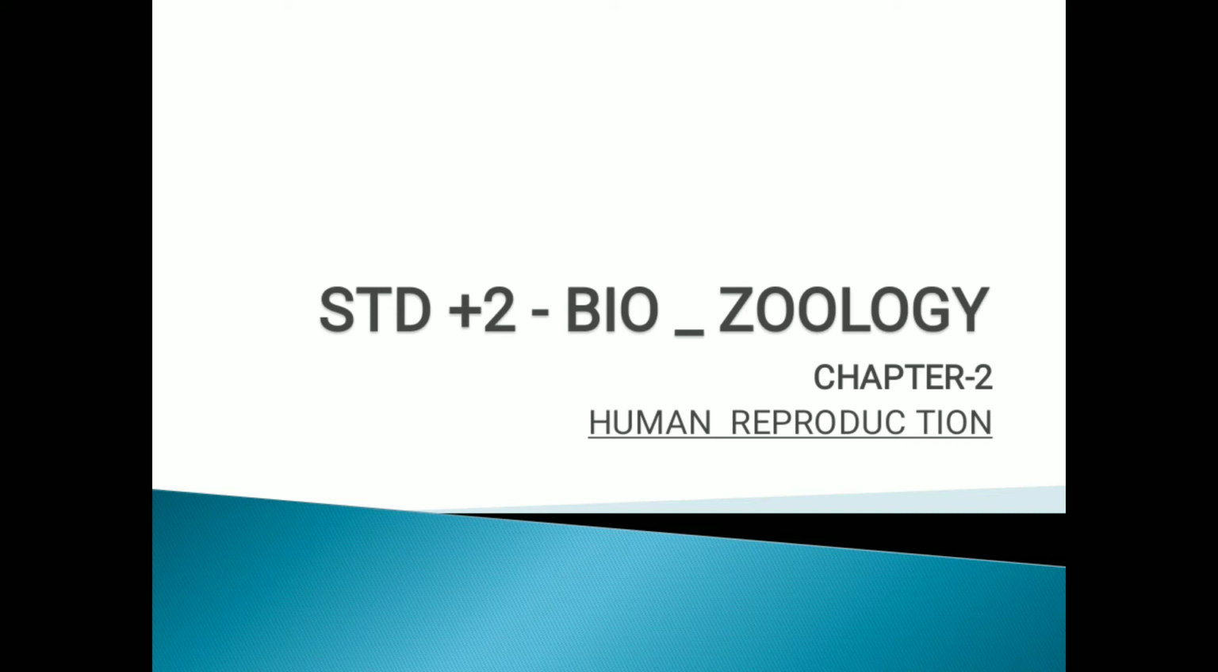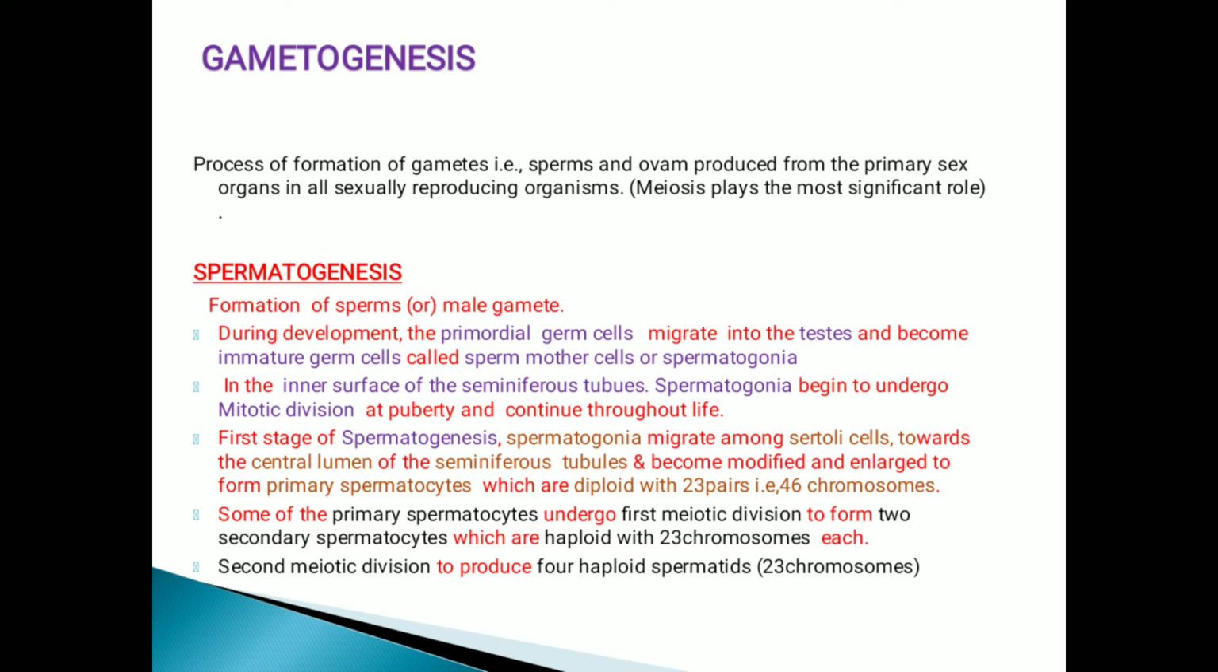In the previous class we discussed the reproductive system of the male and female gamete. In this class we are going to discuss gametogenesis. Gametogenesis means the process of formation of gametes, that is, formation of sperm and ovum produced by the primary sex organs of all sexually reproducing organisms. In gamete formation, the important cell division is meiosis. It plays a significant role.